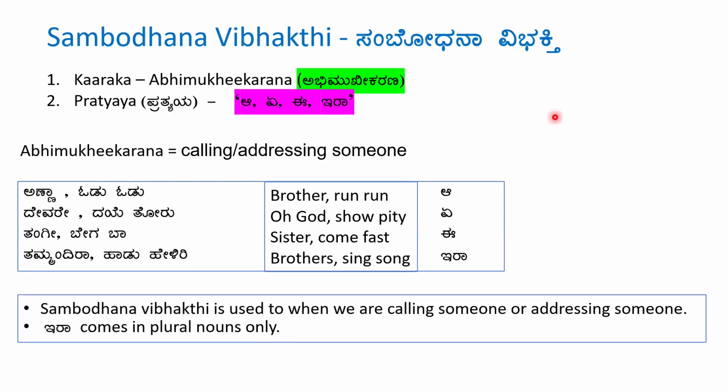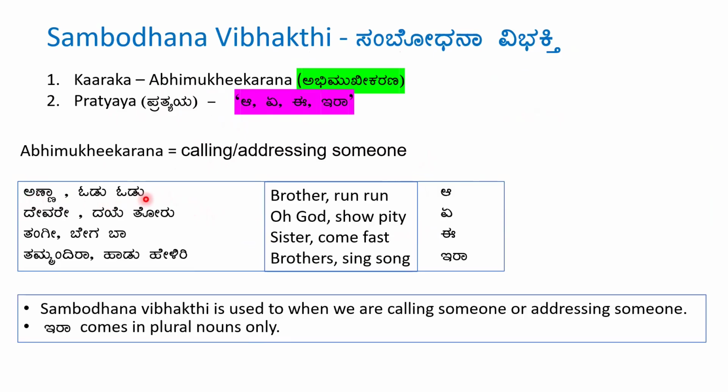So next let's see Sambodhana Vibhakti. The Karaka Abhimukhikarana. Pratyaya a, e, ira. What does Abhimukhikarana mean? Calling or addressing someone. So when you're calling someone or when you're addressing someone, then Sambodhana Vibhakti is used. Let's see with an example.